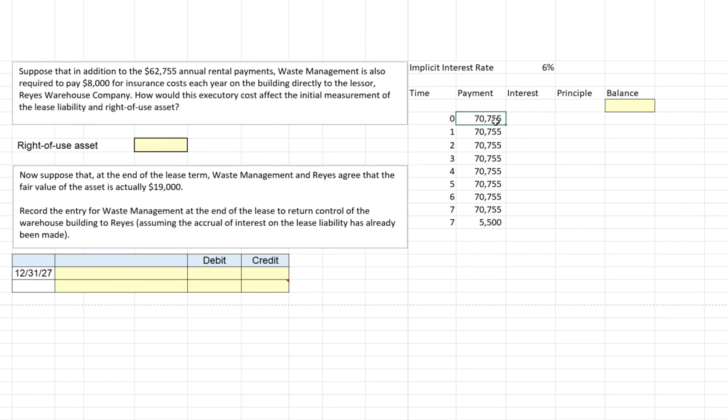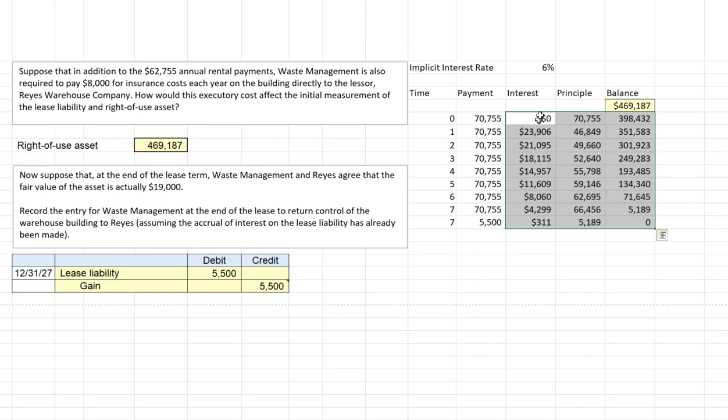Notice our cash flows on this lease have changed. Instead of being $62,755 for 8 years, it's now $70,755 for 8 periods. That will increase the present value of our expected future minimum cash flows to $469,187. And we can see that in our amortization table.